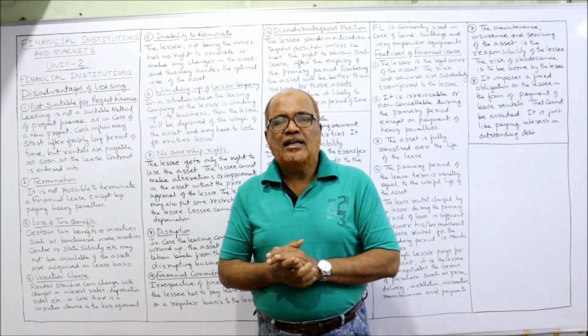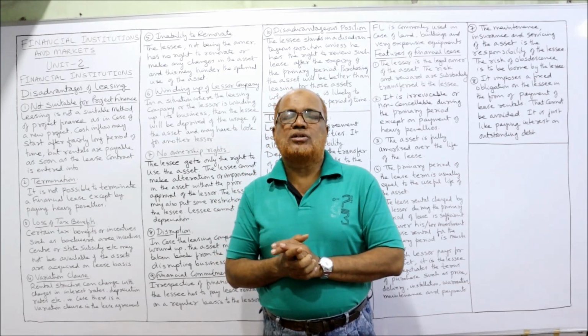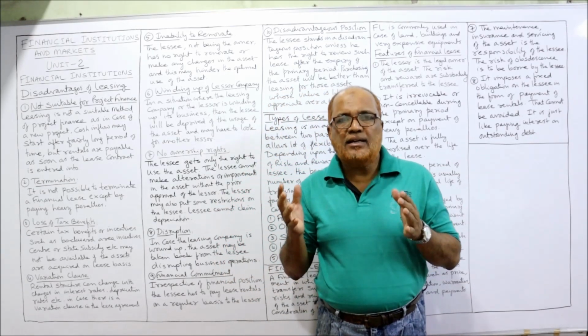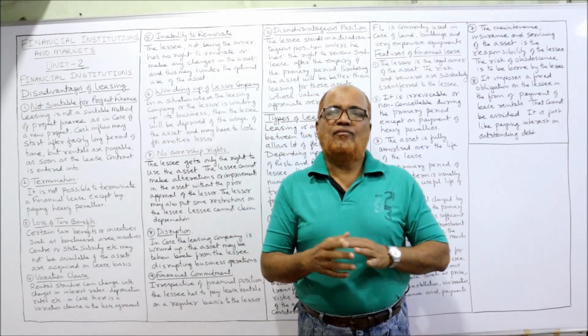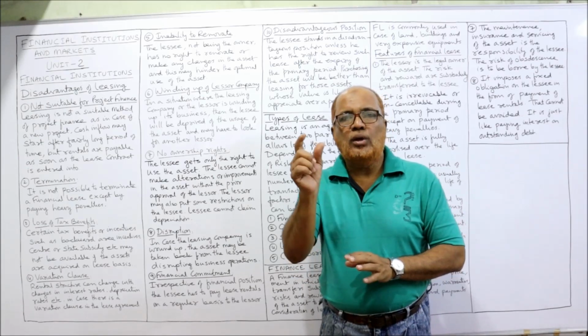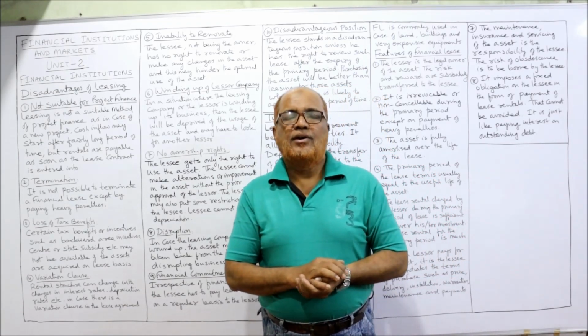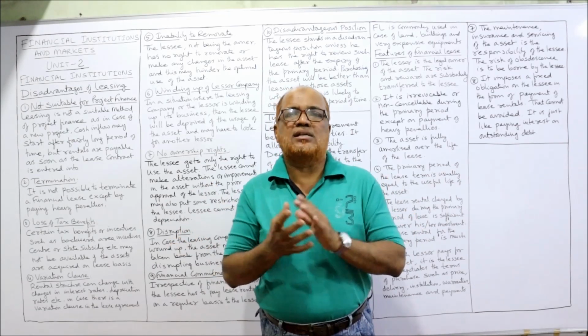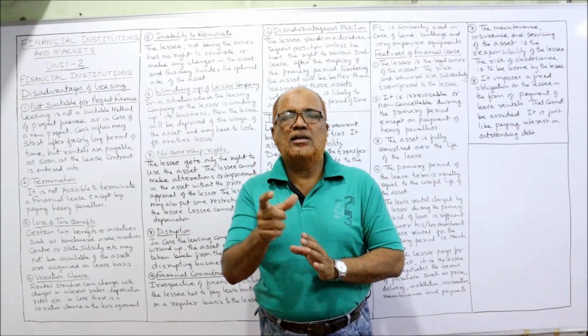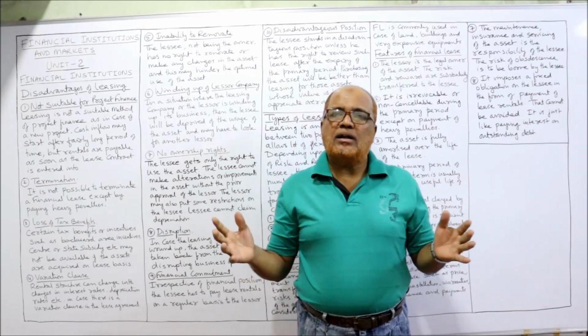Actually, leasing is an arrangement in which a business gets an opportunity to use an asset without acquiring the ownership or title. Without owning the asset, a business can use the asset. That arrangement is called leasing. Two parties are there.